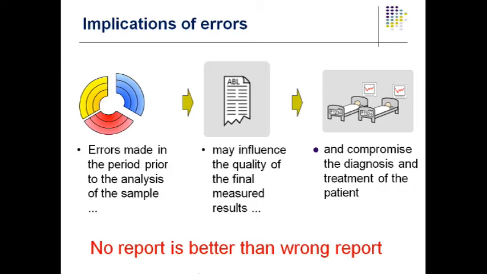If a person who does not have hypothyroidism is given a report of hypothyroidism because of an analytical or pre-analytical phase error, she has to start taking treatment unnecessarily, even though she does not have any disease. Of course you are going to correlate with the clinical symptoms, but sometimes, in the subclinical phase of a disease, you can still have such scenarios.